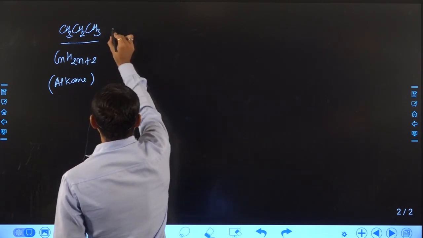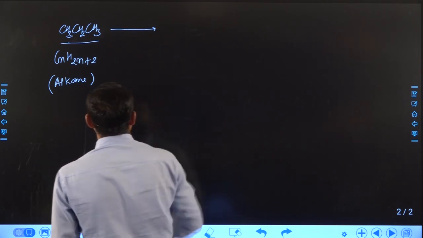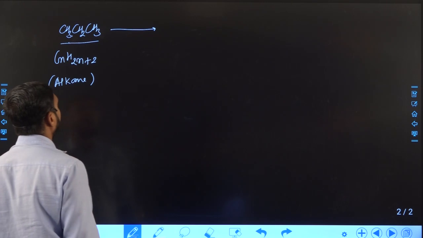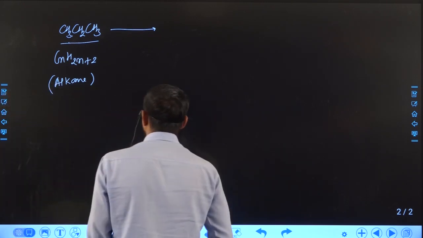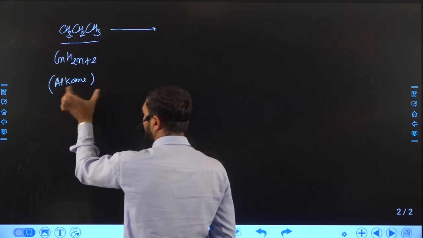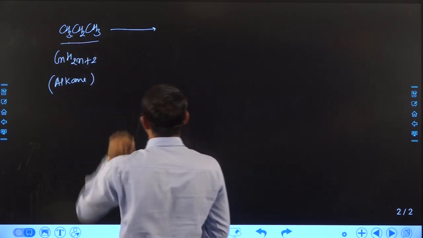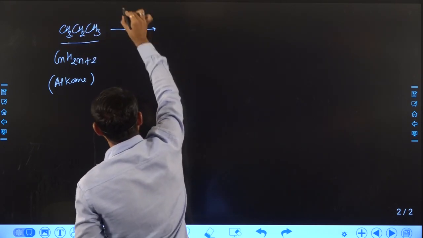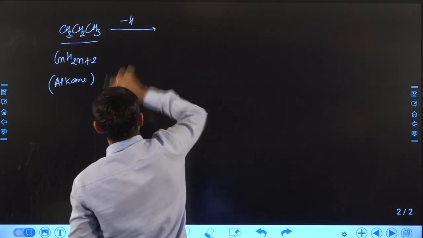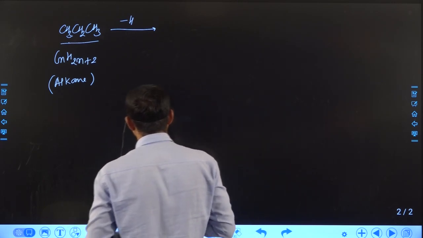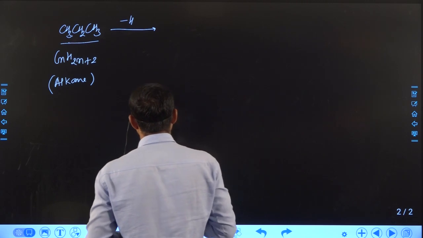Now what we are going to do is, if we remove one hydrogen from an alkane compound, that means from any carbon, and attach an OH group, then the class of compound is known as alcohol.